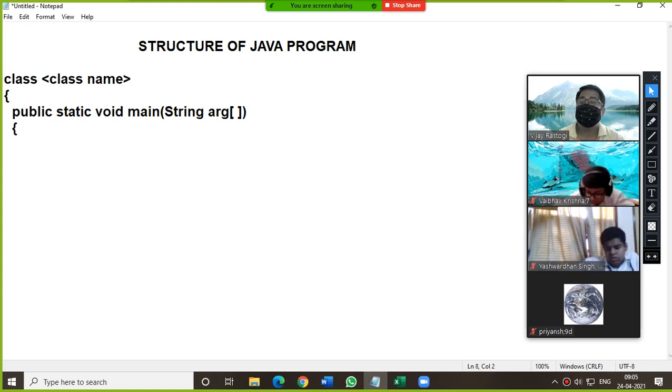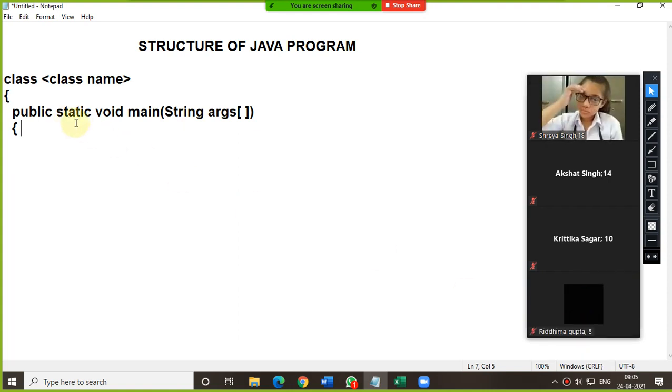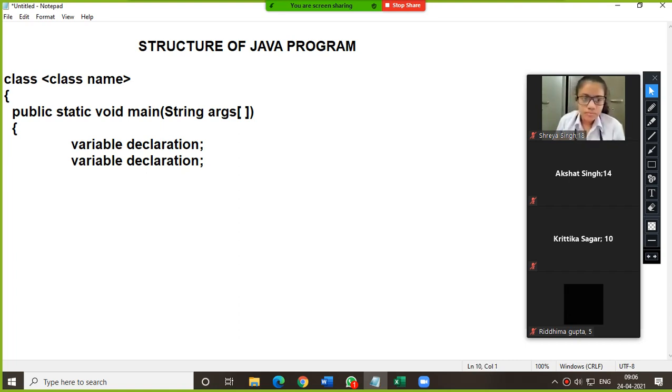As you can see here, in these two lines, the class name, then public static void main, String arg, or you can write args. That is up to you. Now, where S is in capital. Am I clear, everybody? Only S is in capital. Now, please note down as it is.